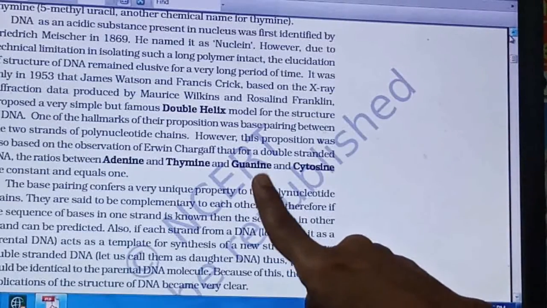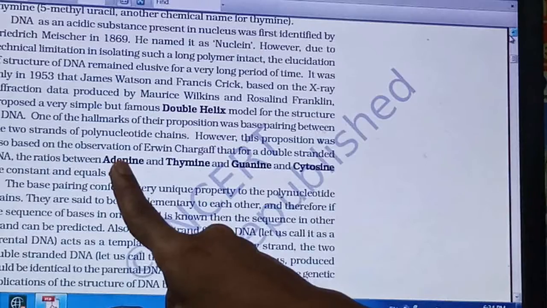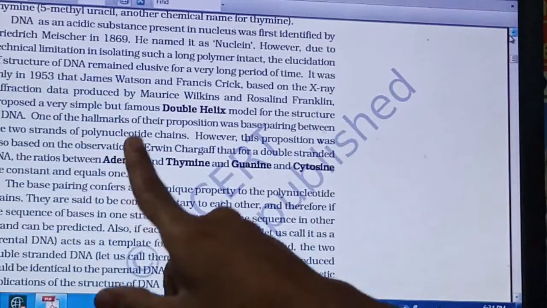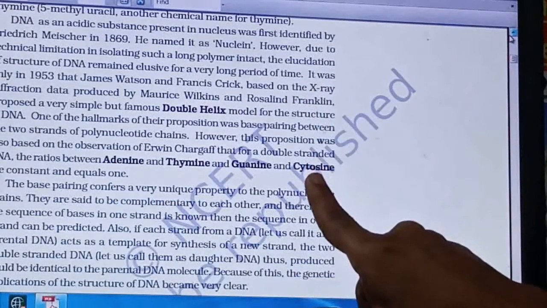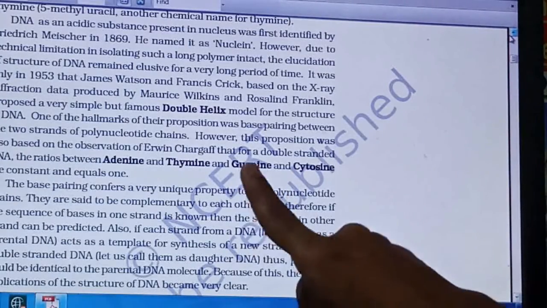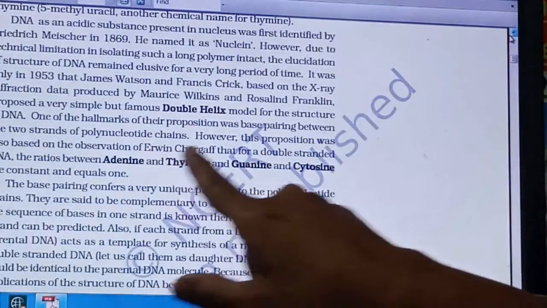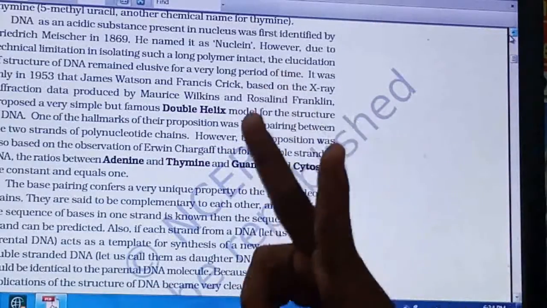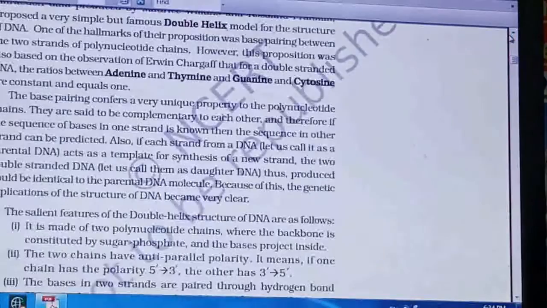Suppose they have given the percentage of adenine, then they may ask you to find out the percentage of cytosine or guanine. So how to calculate that? That also I said depends on Chargaff's rule. So a 2 marks question will be asked on this.